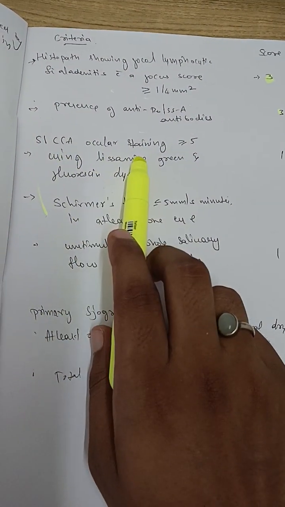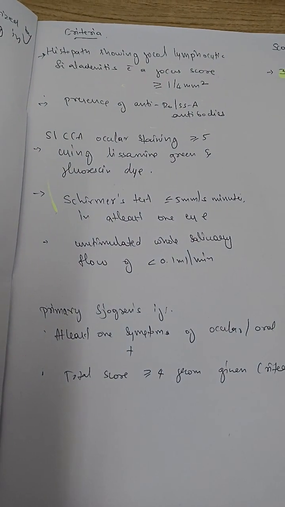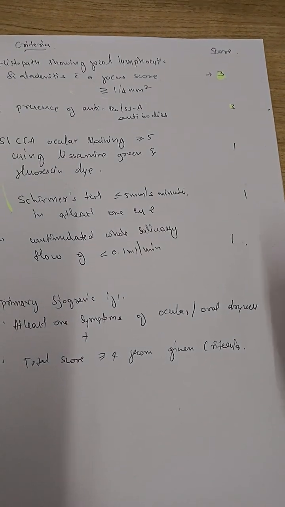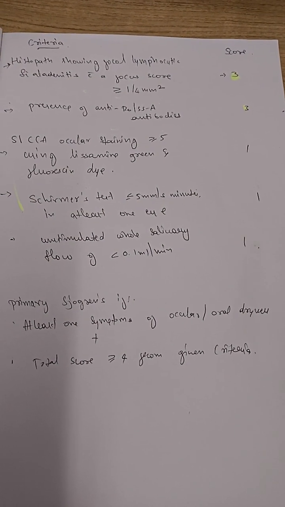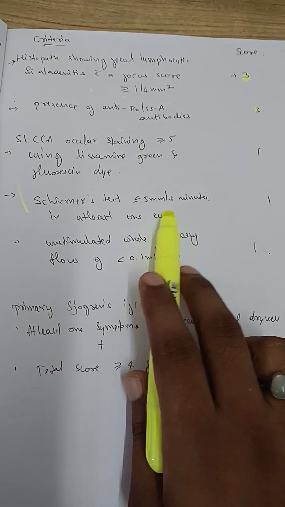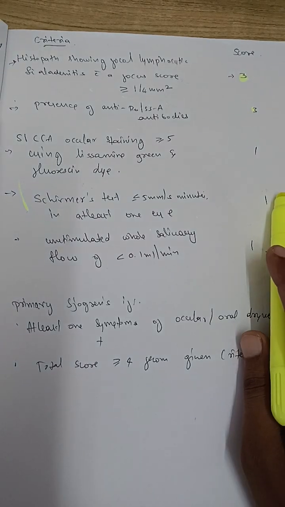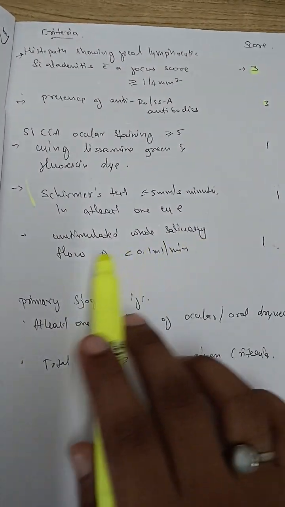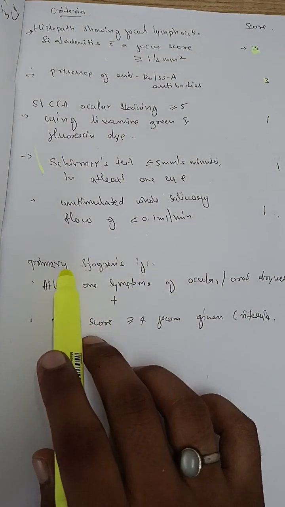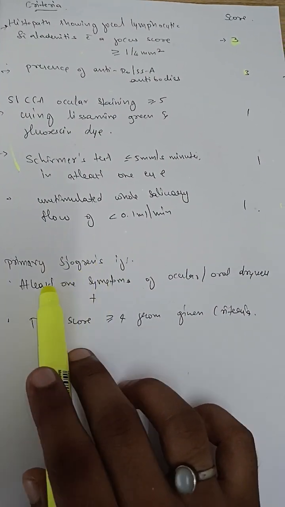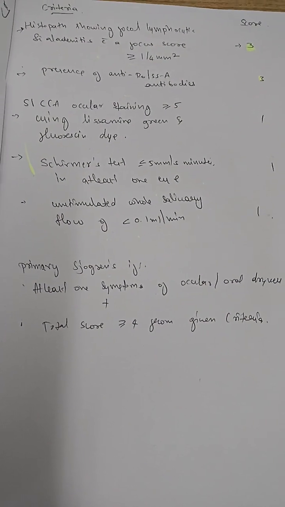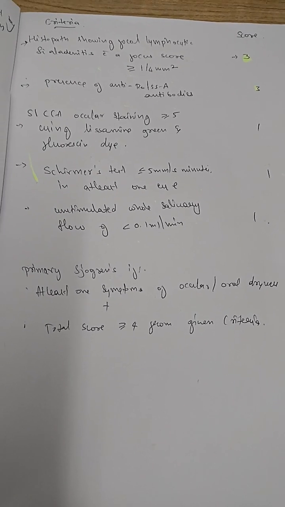Ocular staining with lissamine green and rose bengal stain is also helpful, and this gives a score of 1. A Schirmer test of less than 5 within 5 minutes in at least one eye has a score of 1. Unstimulated whole salivary flow of less than 0.1 ml per minute has a score of 1. For primary Sjögren's, at least one symptom of ocular or oral dryness, or a total score of greater than 4 from the given criteria, leads to primary Sjögren's.